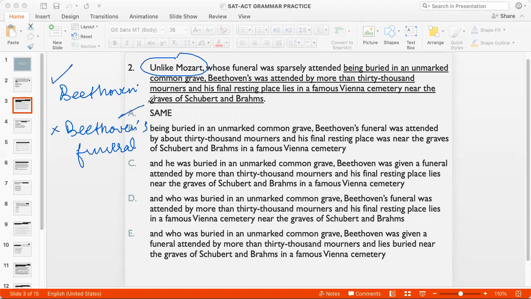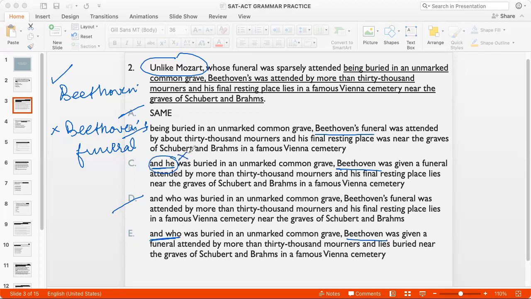So I'll strike out A, I'll strike out B, and I'll strike out D. So I have Beethoven in option C and option E. Now, if I say unlike Mozart, whose funeral was sparsely attended, and who was buried, not he was buried, right?